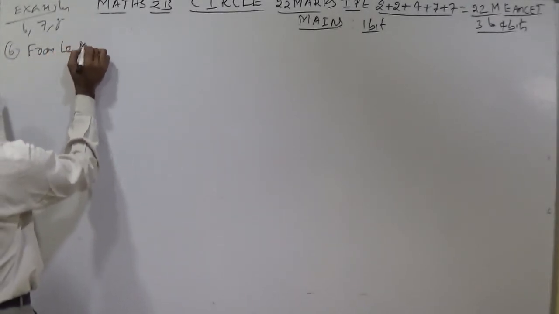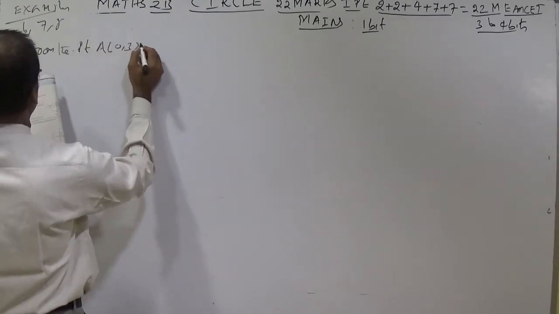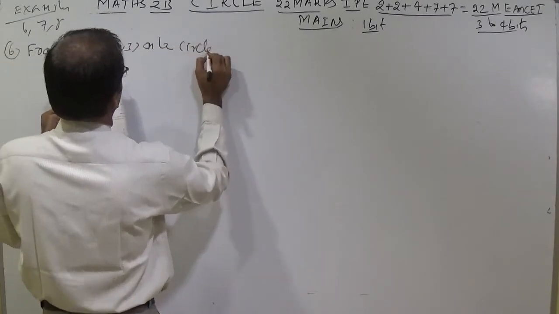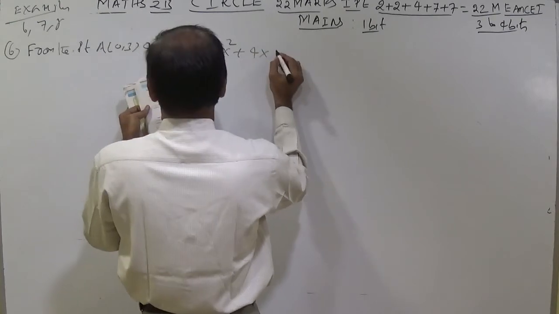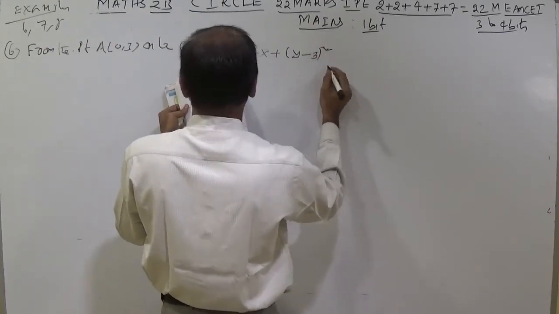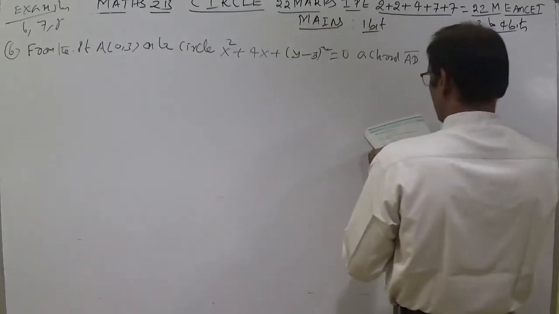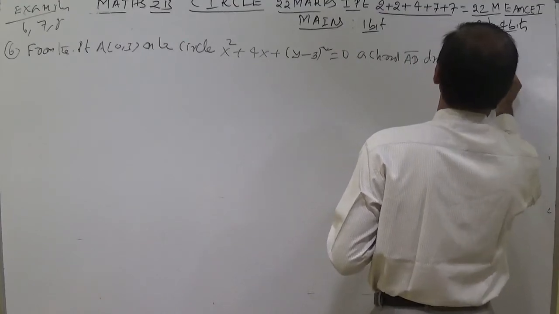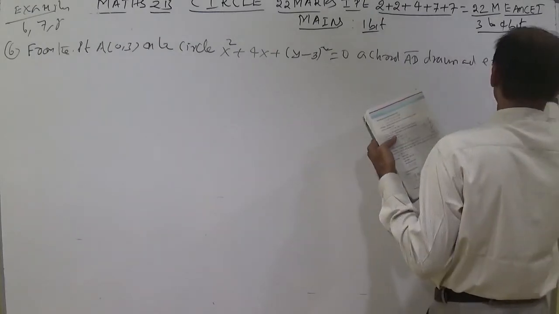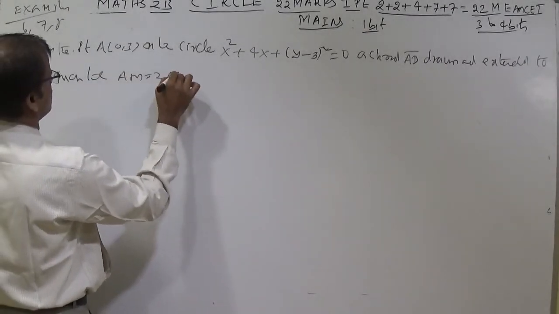From the point A 0, 3 on the circle x square plus 4x plus y minus 3 whole square equal to 0, a chord AB is drawn and extended to a point M such that AM is equal to 2AB.